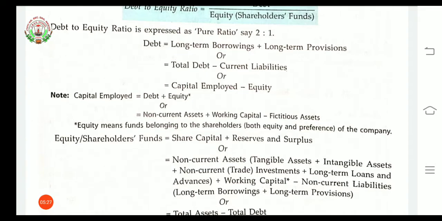What is the original formula here? That is capital employed is equal to debt plus equity. If debt and equity are given in a normal way, then we will simply add. If it is given in another kind of information, then we will use the formula accordingly. Suppose in a question it is given as non-current assets, working capital and fictitious assets. Then what will we do? We will add working capital to non-current assets and we will deduct the amount of fictitious assets.